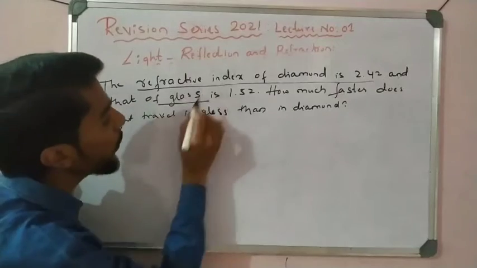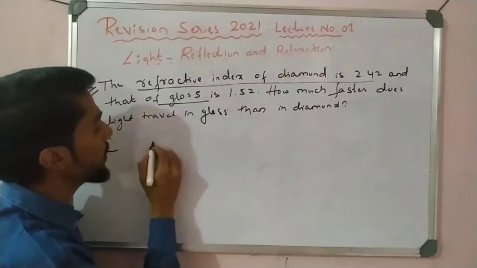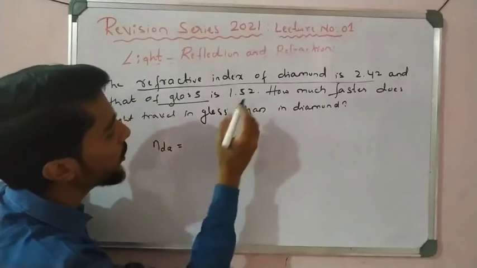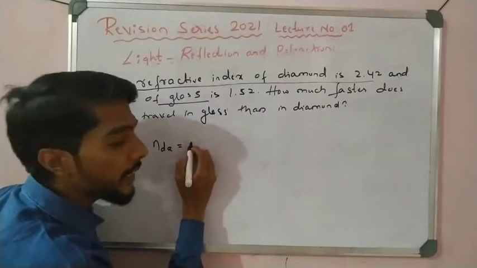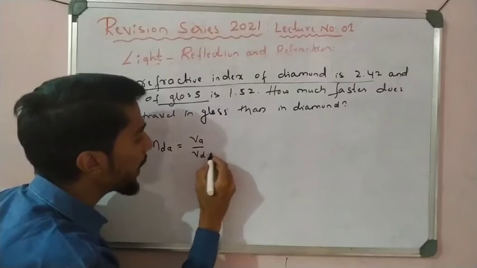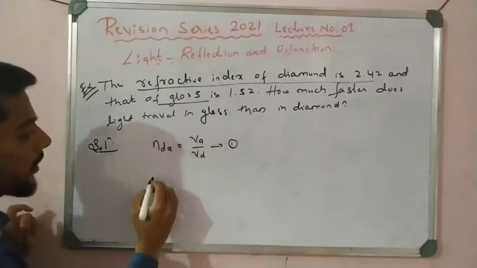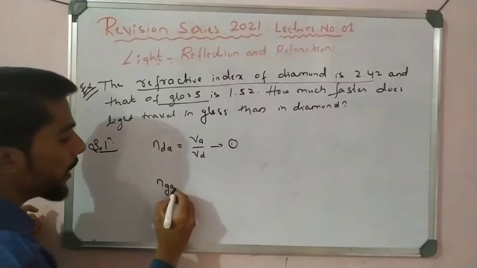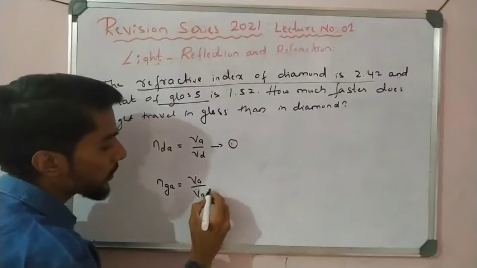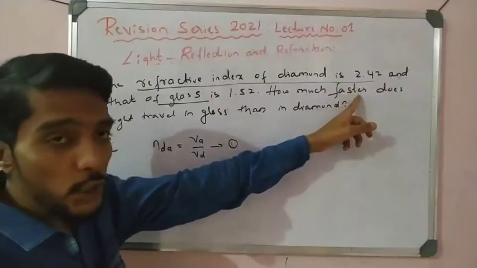What is given? Refractive index. We know the formula: the refractive index of diamond with respect to air is equal to the speed of light in air divided by the speed of light in diamond. Equation number 1. Next, the refractive index of glass with air is equal to the speed of light in air divided by the speed of light in glass. Let us see. We have to find the speed ratio.